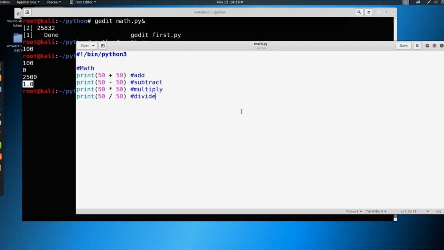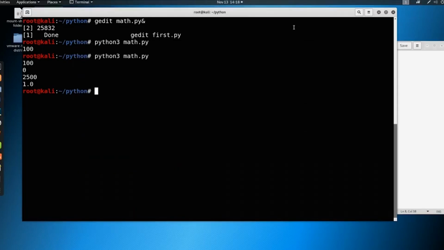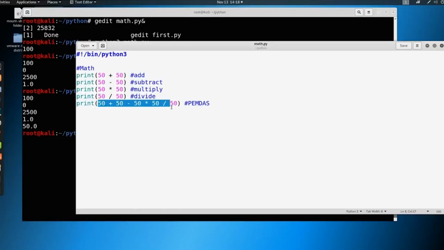But so we have this here, and we can also do some interesting things. Let's do something fun. Let's do print 50 plus 50 minus 50 times 50 and divide by 50. And what do you think this is going to do? Our good old friend PEMDAS, if you remember that from math class. So try it one more time, see what number it pops out. Pops out 50. So it also does more complex equations as well.